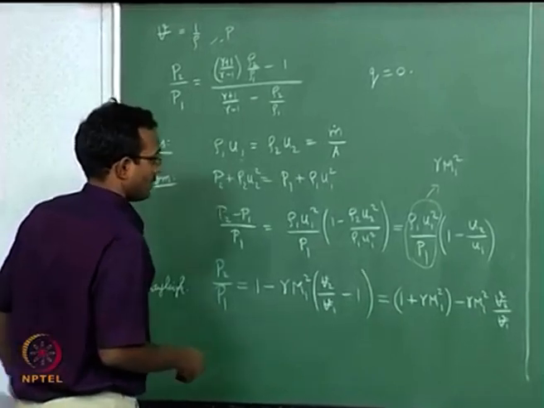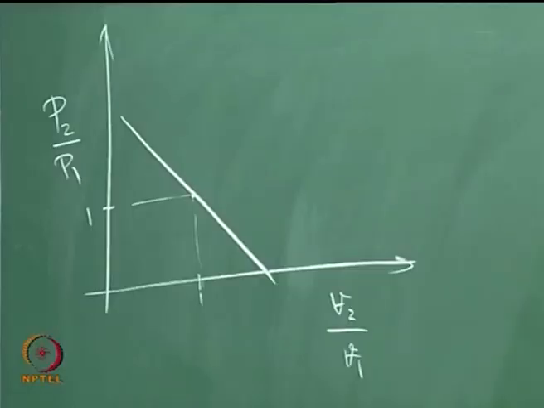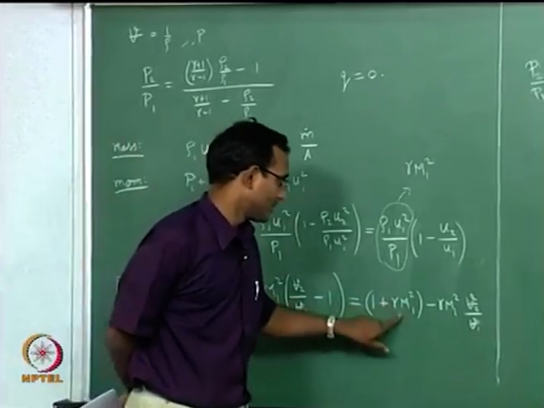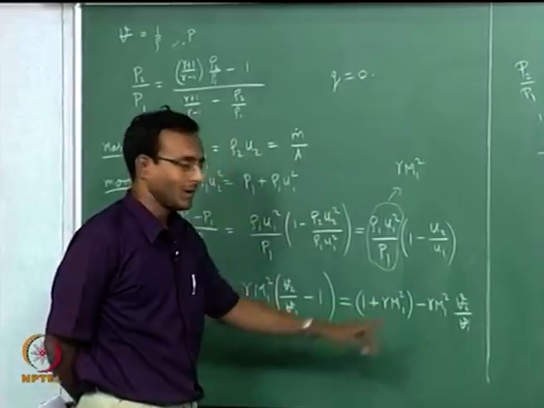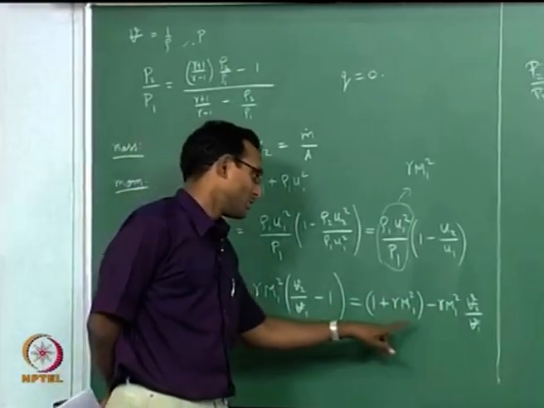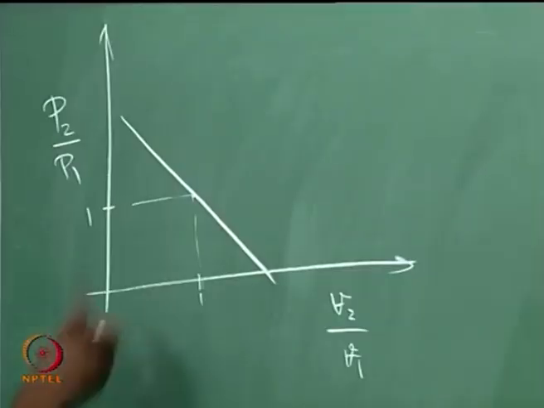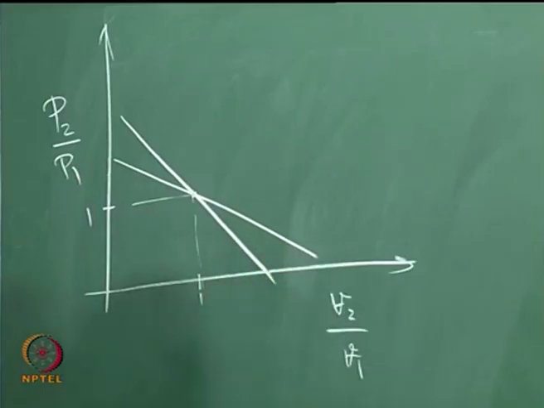And we know that it has to satisfy 1 and 1 always, because if I substitute P2 by P1 equal to 1, then this term should cancel this term, that will make it V2 by V1 equal to 1. So 1 and 1 are always satisfied, even though it looks as if the intercept keeps changing with m1, it is changing such that it will match this particular point always. If I have another Mach number, it is going to be like this.